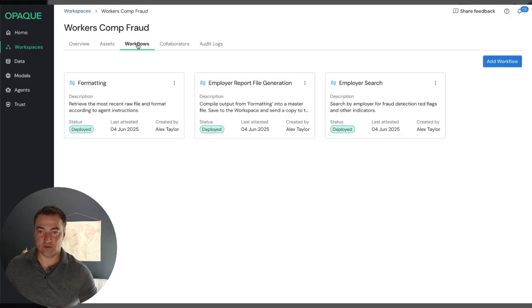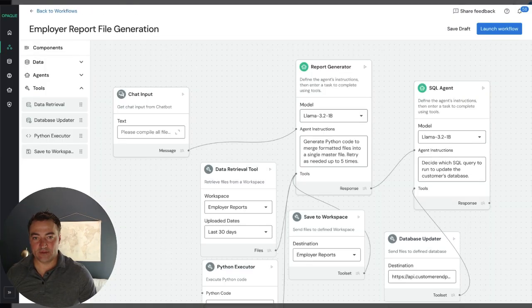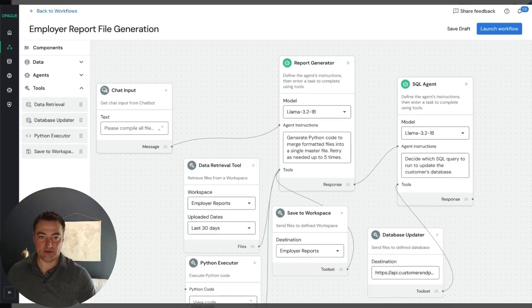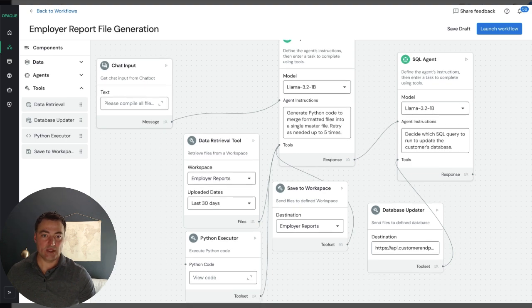So let's go into the workflow. We'll focus on the employer report file generation. This workflow starts with a chat input that provides instructions to generate the report. That report generation agent has access to the Llama model. It generates Python code to do merging and formatting to actually create the report.